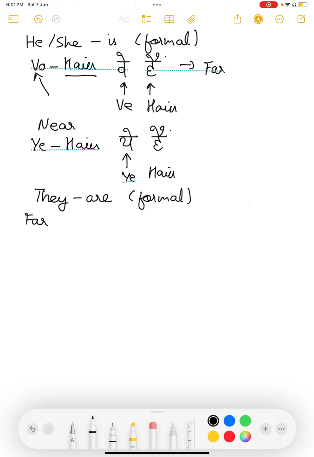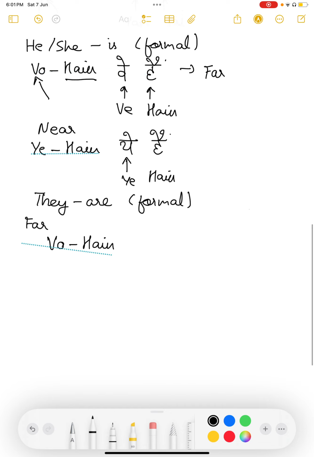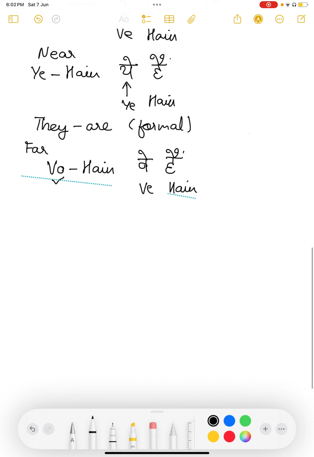And if they are standing far from us, we use wo hain. Wo hain becomes our pair for they are. Ve hain is how it is written in the script. Pronunciation wo hain. Wo hain for far proximity.